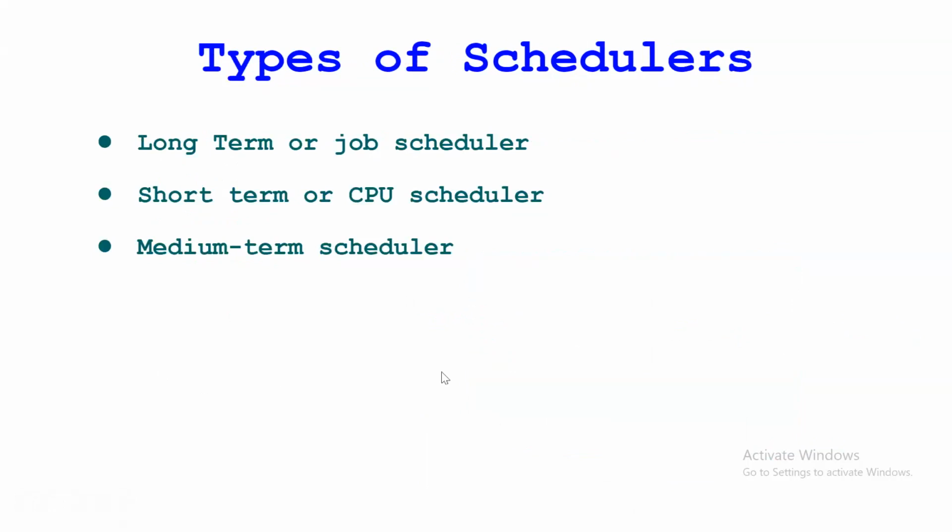The short-term scheduler schedules one process from the ready queue for execution. And the medium-term scheduler is responsible for suspending and resuming processes. This is a kind of swapping, moving from main memory to disk, or from disk to main memory, right?